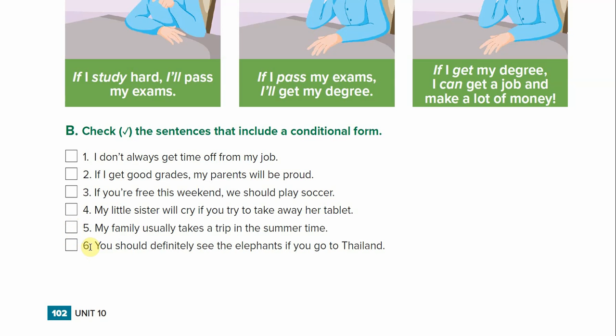And number 6, you should definitely see the elephants if you go to Thailand. Is that in the conditional form? Yes. It's the same order as number 4. So if you go to Thailand, you should definitely see the elephants. So number 6, check. And that's everything for part B. And in your own time, practice reading these sentences out loud to yourself to help you practice your English.